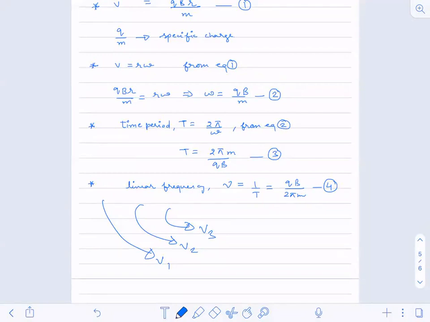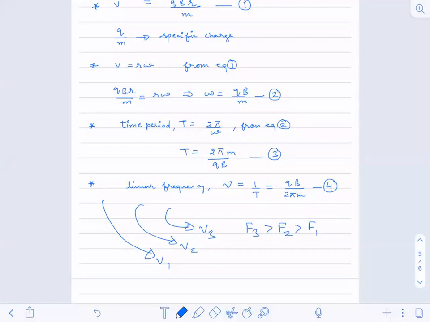If the arc is small, then I can say that the force will be more. So here F3 will be greater than F2, which will be greater than F1. Understood? This is what will happen.